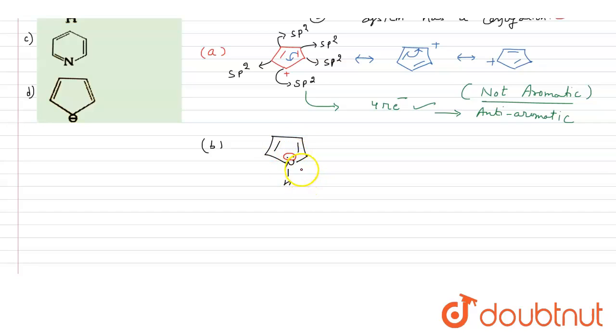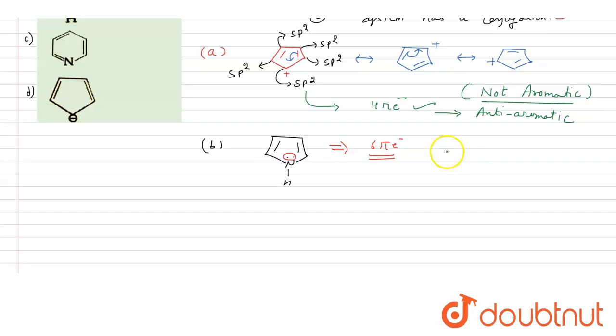So the lone pair which is involved in the conjugation is counted as pi electrons. And the lone pair which is not involved in the conjugation does not count as a pi electron. So here you can see that there are 6 pi electrons. That means they follow the 4n plus 2 pi electron rule. So I can write here 4n plus 2.